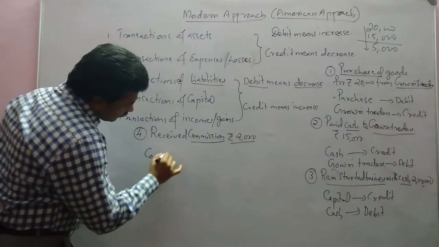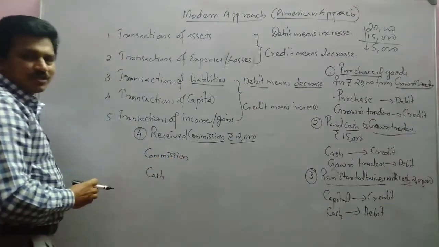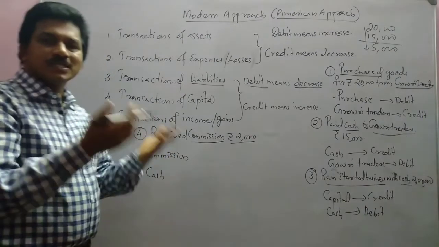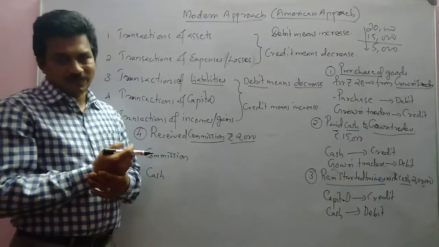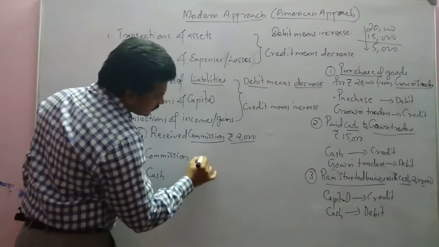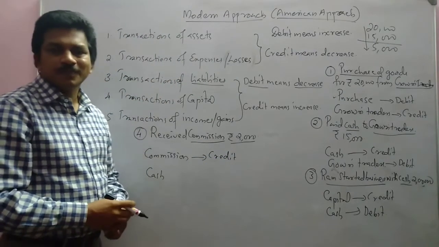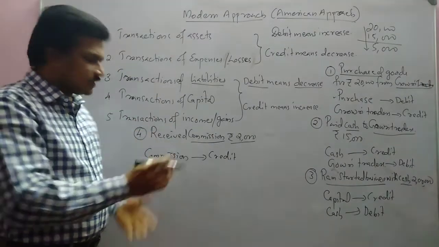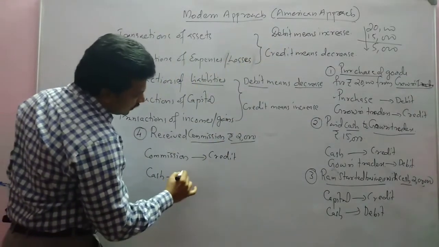What happened to commission? Commission is an income. When we receive income, income increases. So commission increases, and credit means increase, so we credit it. What happened to cash? When we get income in cash, cash also increases. Debit means increase, so we debit it.